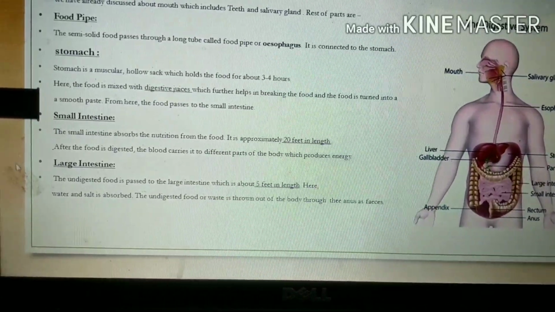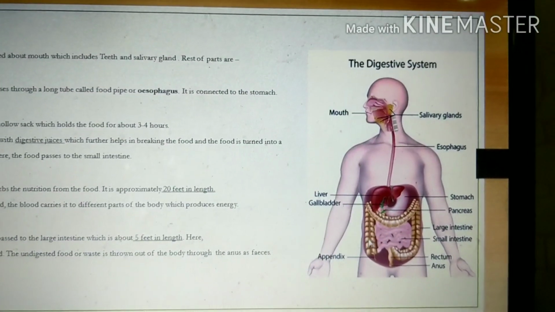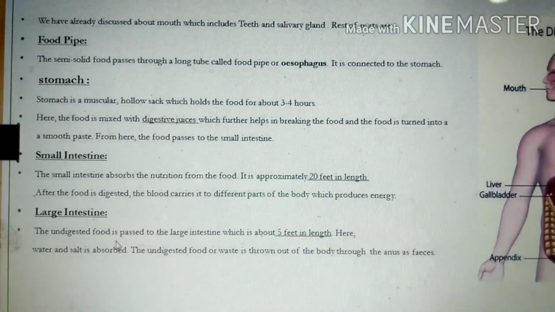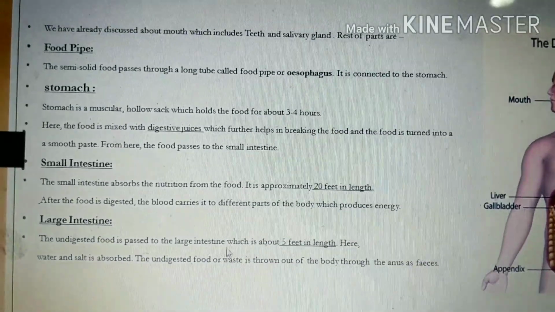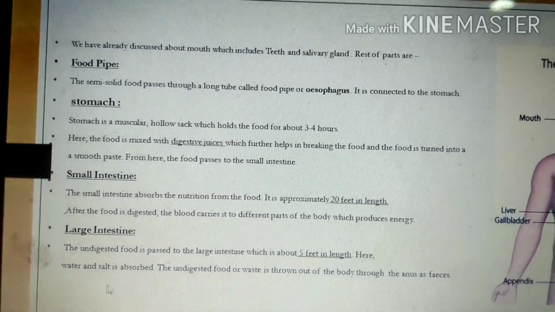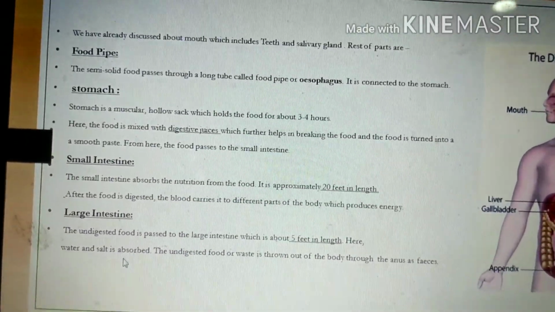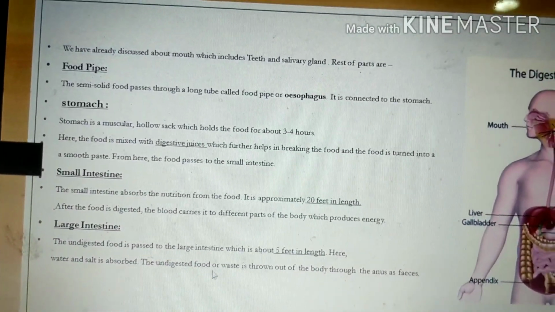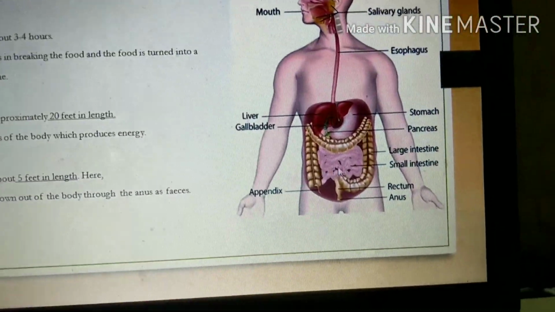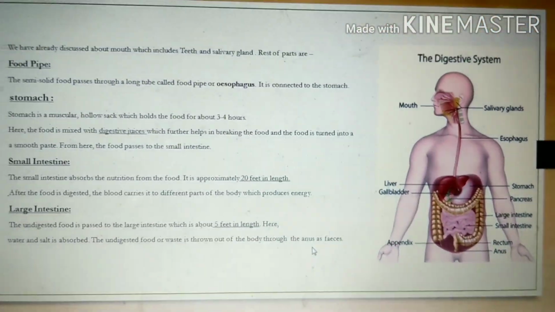Next one, this is the large intestine. The undigested food is passed to the large intestine, which is about 5 feet in length. Here the water and salt is absorbed. The undigested food or waste is thrown out of the body through the anus, through this opening, as feces.